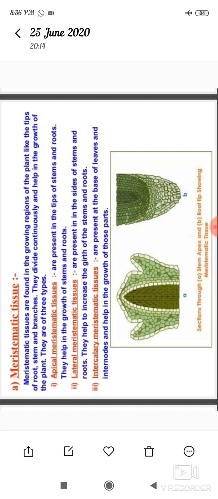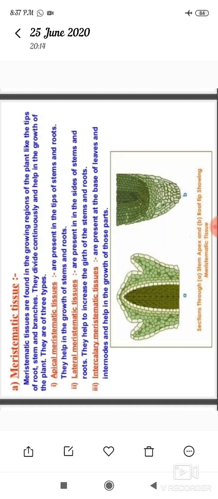There are three types of meristematic tissue: apical meristematic tissue, lateral meristematic tissue, and intercalary meristematic tissue. See apical meristematic tissues. Apical meristematic tissues are present in the tips of stems and roots and they help in the growth of stems and roots.